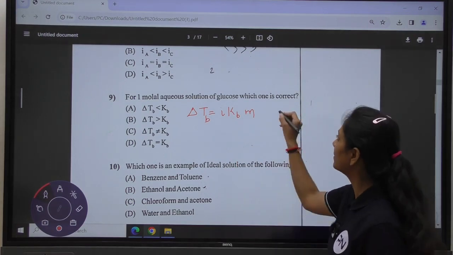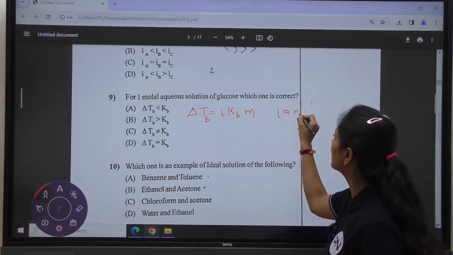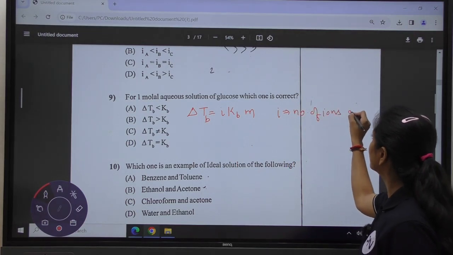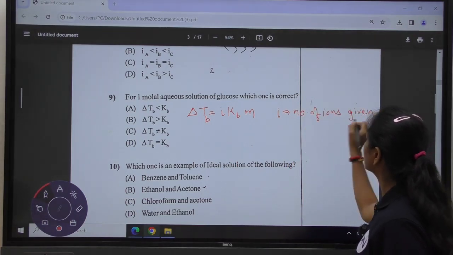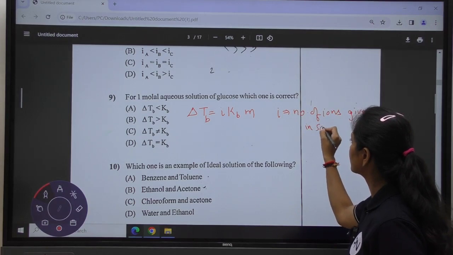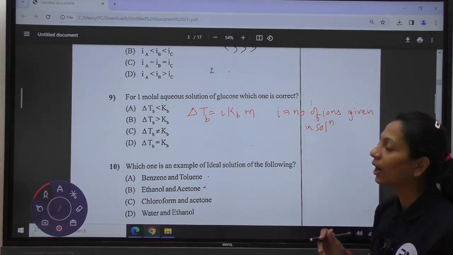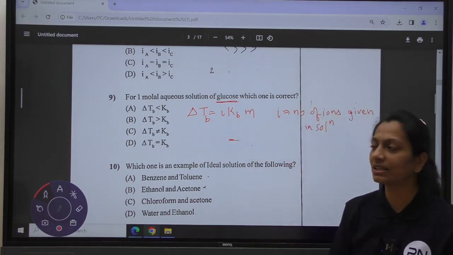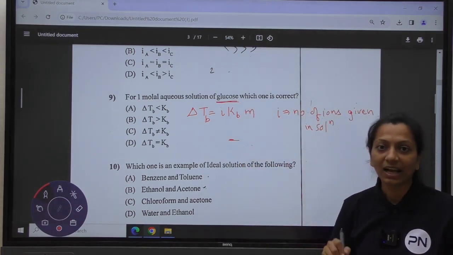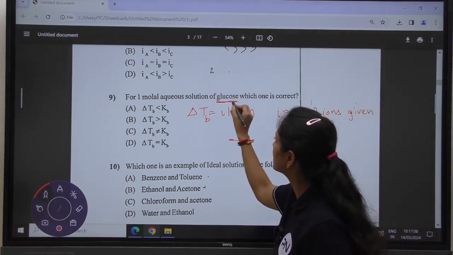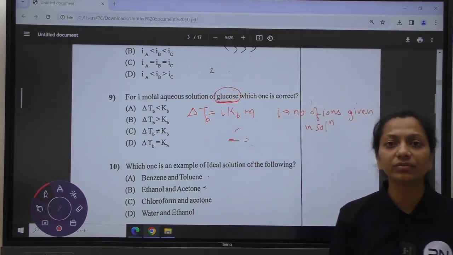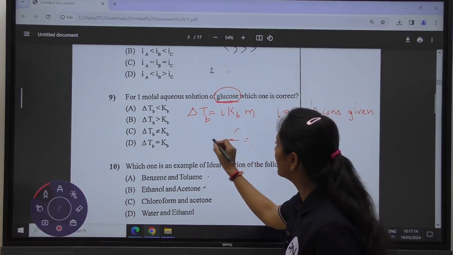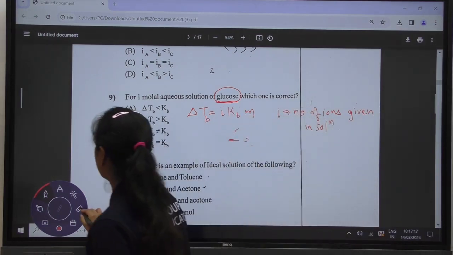Van't Hoff factor i means the number of ions the solute will give in the solution. As we know, glucose will not give any kind of ion in the solution. Therefore, the value of i for glucose remains 1.